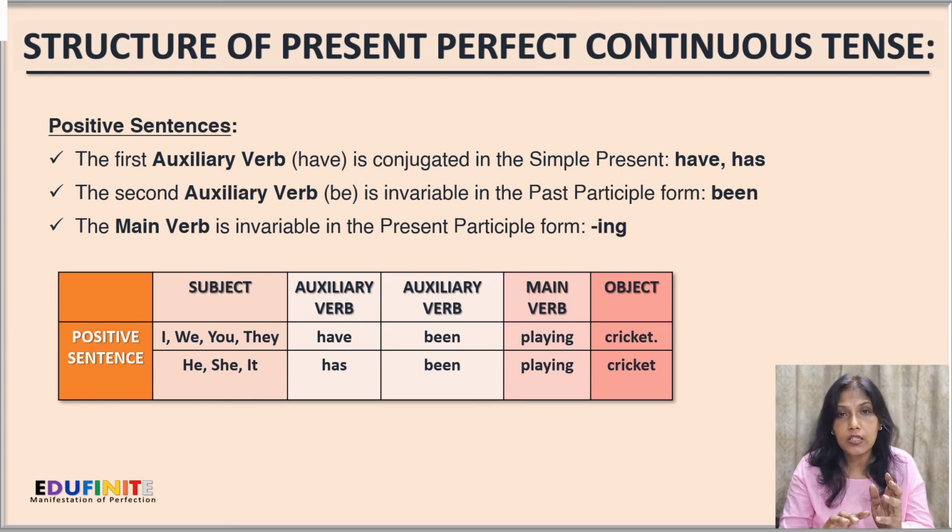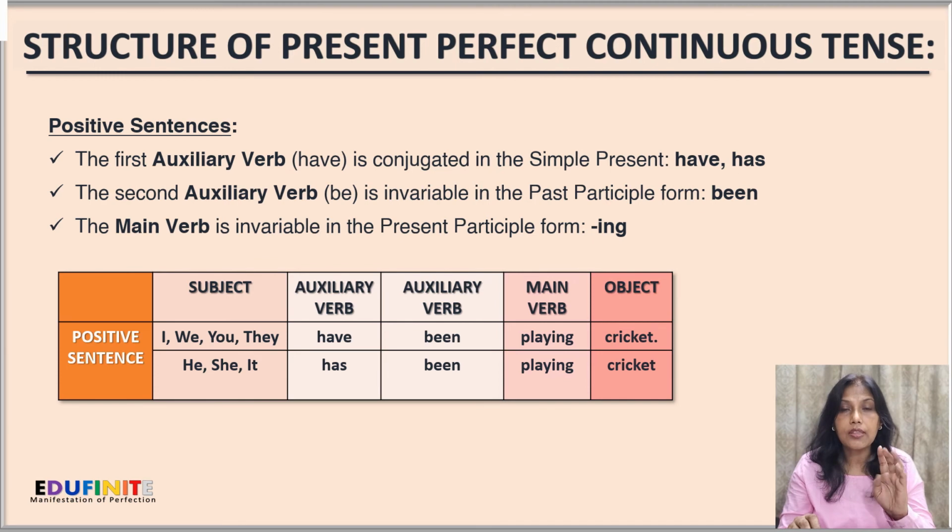Now for the first person singular plural, for the second person singular plural, and for the third person plural, we'll use the auxiliary verb have, and of course the second auxiliary verb been, that's fixed for all cases, and the main verb will become playing, because play, the main verb ending with ing, so it becomes playing. So the sentences will be as I have been playing cricket, or we have been playing cricket, you have been playing cricket, or they have been playing cricket.